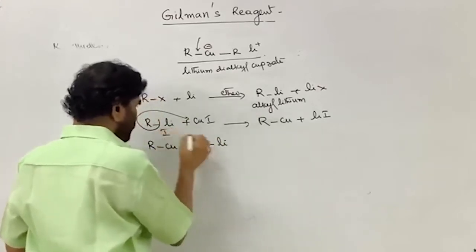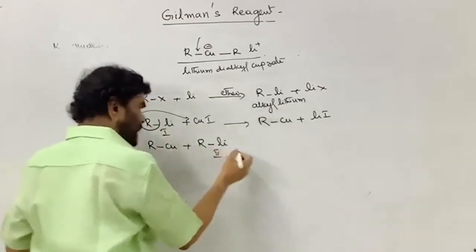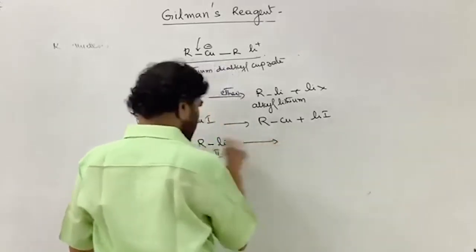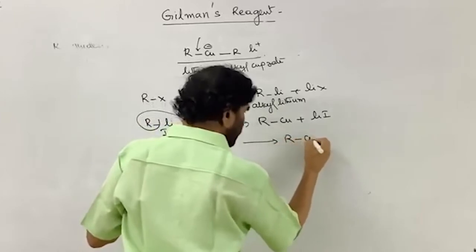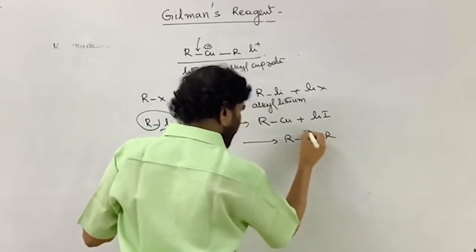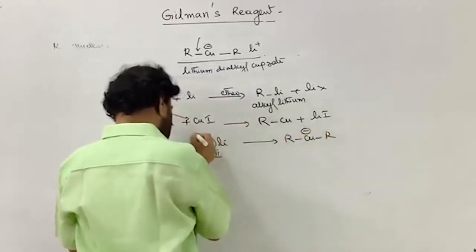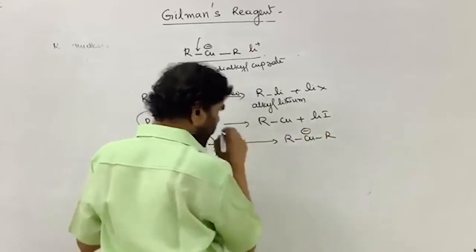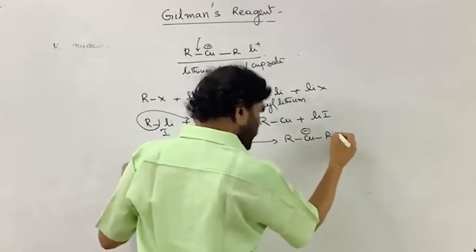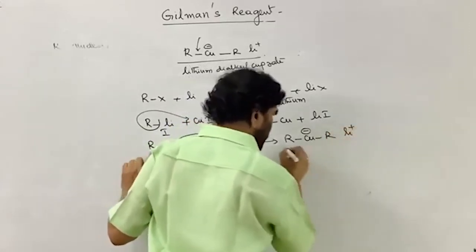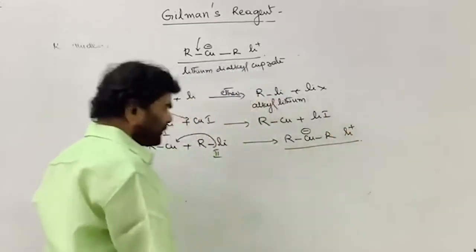This is the first molecule, this is the second molecule, it reacts again, and R minus is transferred to copper along with the pair of electrons. Now Li plus, the addition product, is formed.